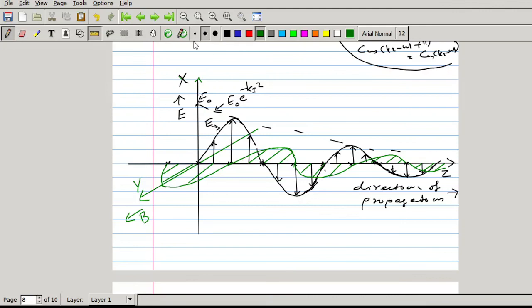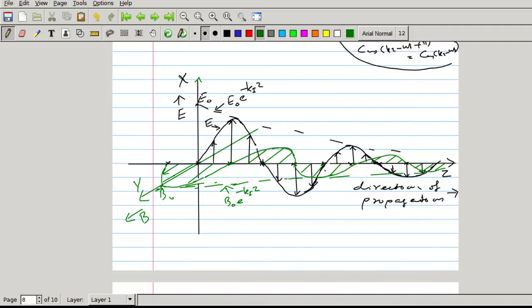If I have an amplitude B0 at this point, this B0 is also decreasing exponentially with the distance, not time. This B0 is decreasing exponentially with the distance. This is B0 e raised to minus kiz. It is also decreasing exponentially.